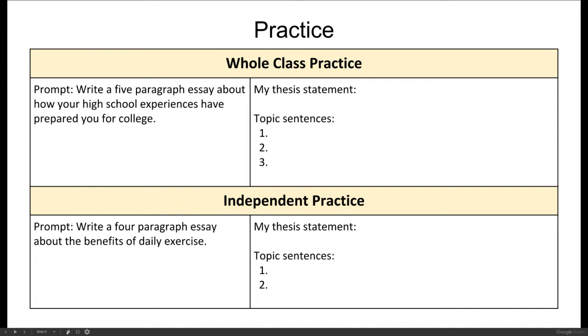Why would you only have 2 topic sentences in this essay and 3 in this one? Yeah, because in this one it says 4-paragraph essay. So you will have an intro, 2 body paragraphs, and a conclusion. But in this essay it says 5 paragraphs. So you'll have an intro, 3 body paragraphs, and a conclusion. So pay attention to the prompt.